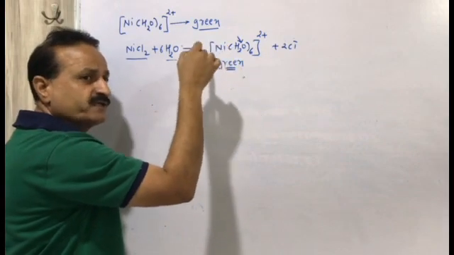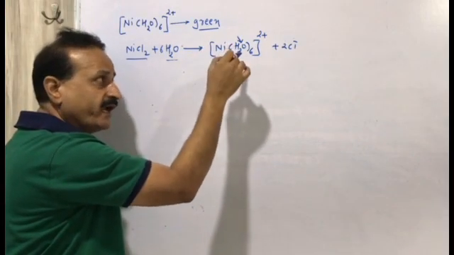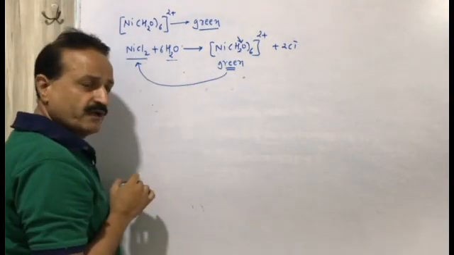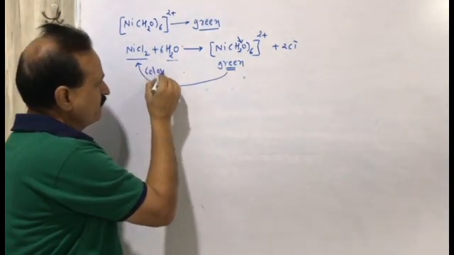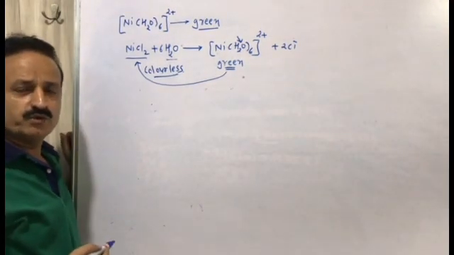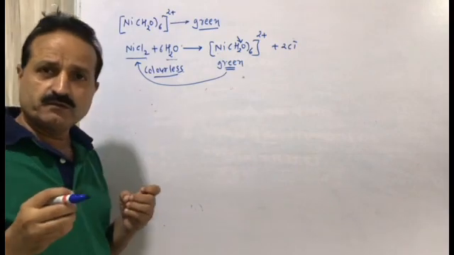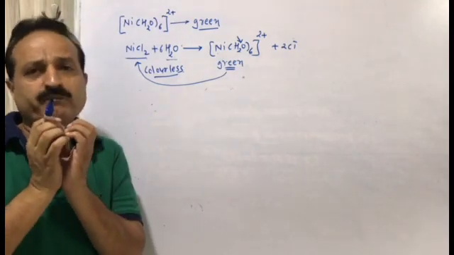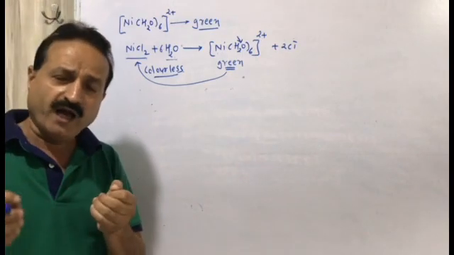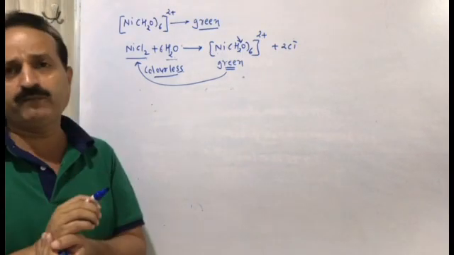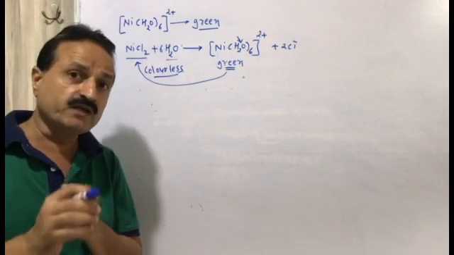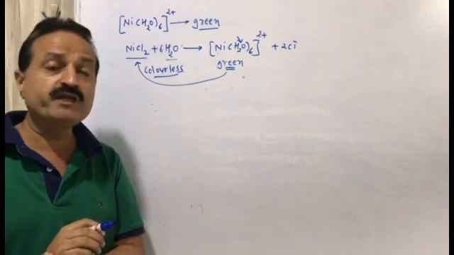If dehydration is done, it will convert back into nickel chloride, which is colorless. Here only one type of ligand is present in this complex compound. If more than one ligand is present, then the color will change after addition of the ligand.